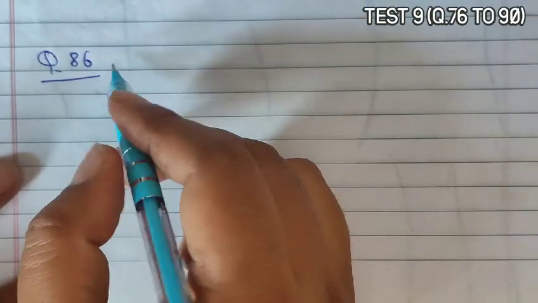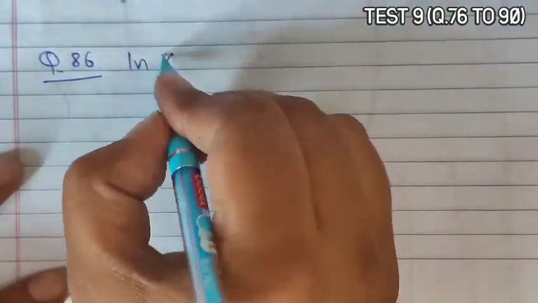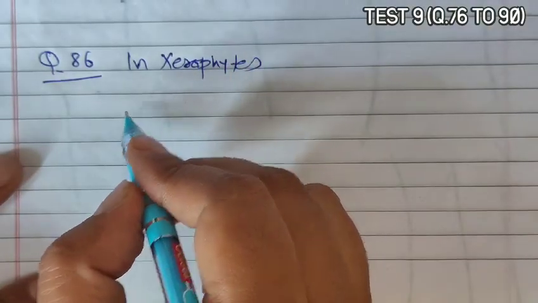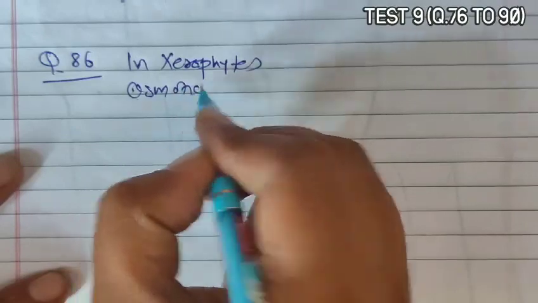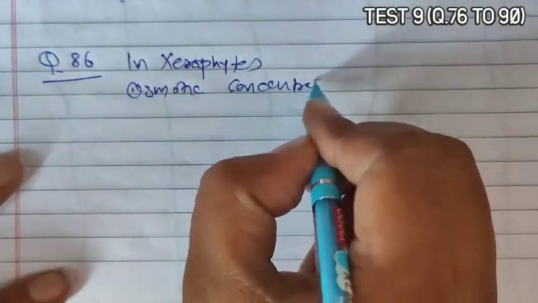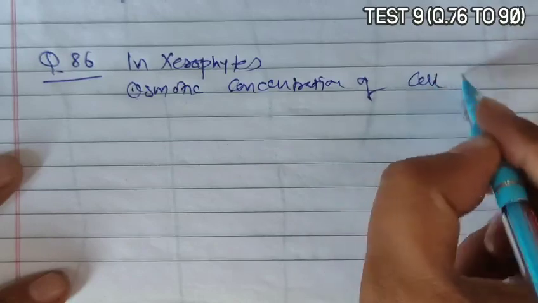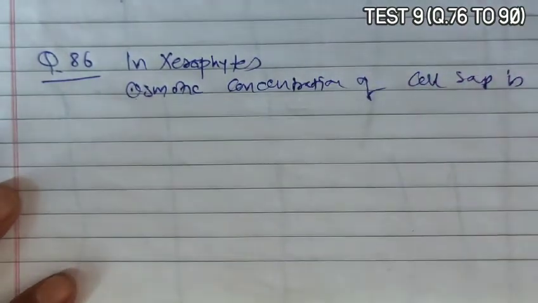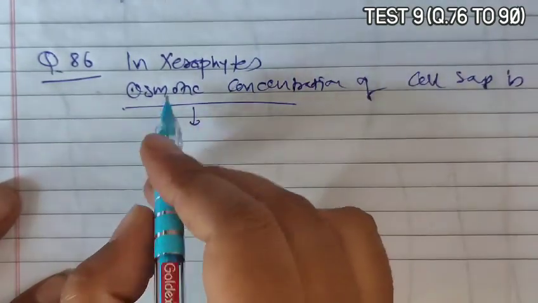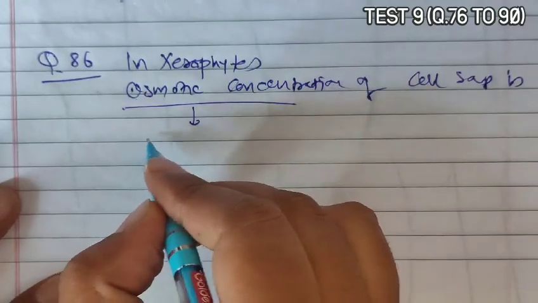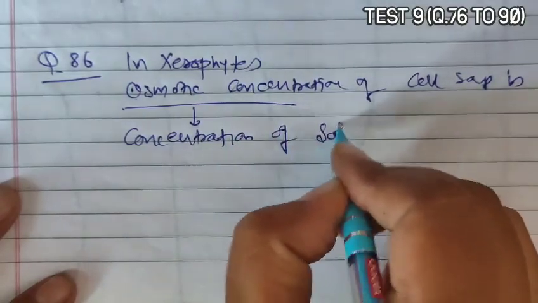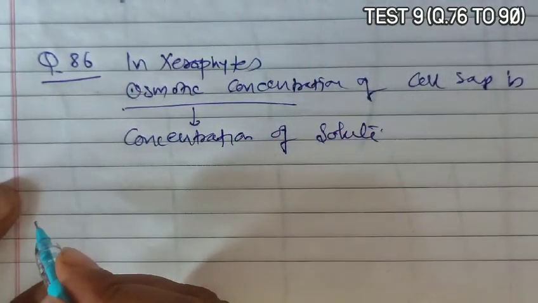Question 86 asks that in xerophytes the osmotic concentration of cell sap is. Now osmotic concentration is dependent on the concentration of solute.